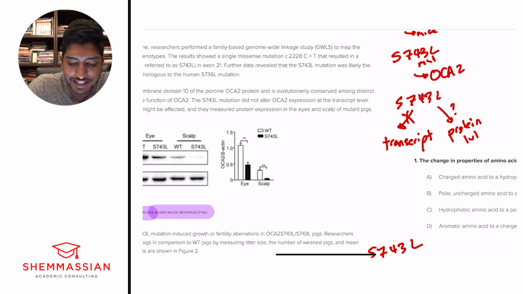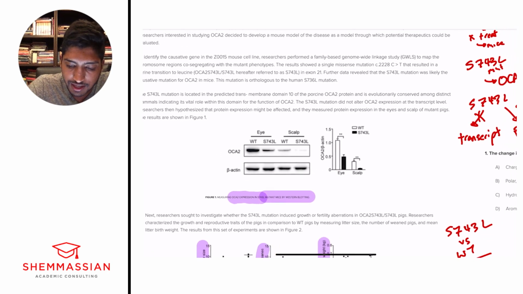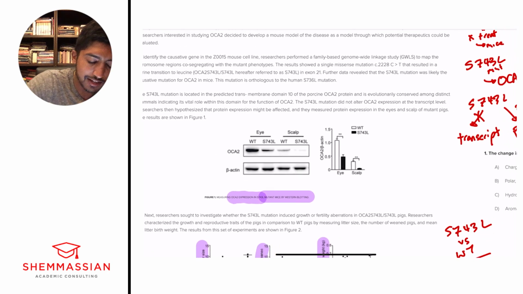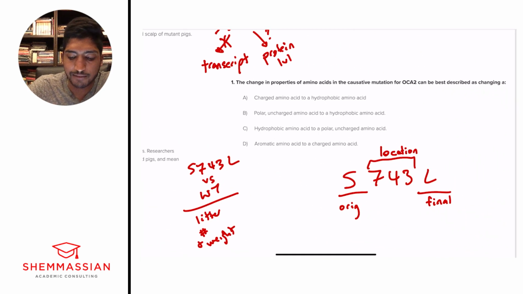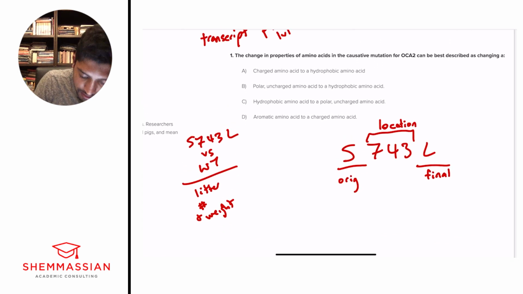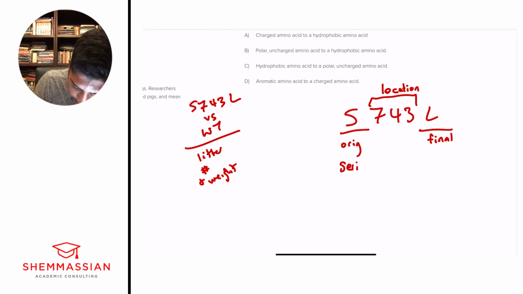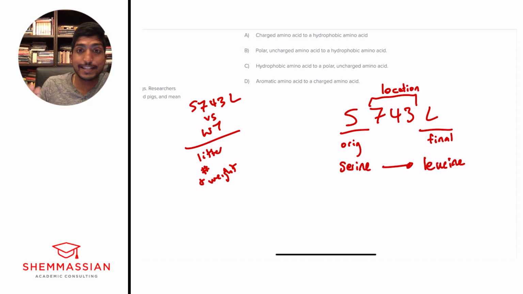But even if you don't know it this time, you're lucky. They have given you exactly what is happening, right? It's telling you that you have a serine transition to a leucine right there in that second paragraph. So with that, we have a serine being modified to a leucine. And so right away, I need you to know what the side chains of these look like. And so a serine will look like OH, right? And so what does a leucine look like? A leucine looks like, right? So that's leucine.